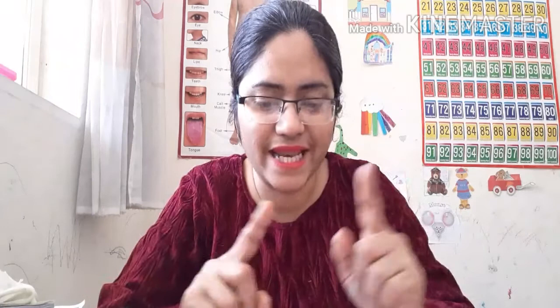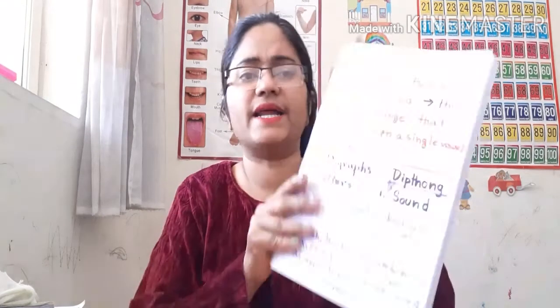Now, I will tell you the difference between digraphs and diphthongs, so that you have proper knowledge and you will not mix up digraphs and diphthongs. Already you know that a diphthong is a sound and a digraph is letters. So what is the difference?